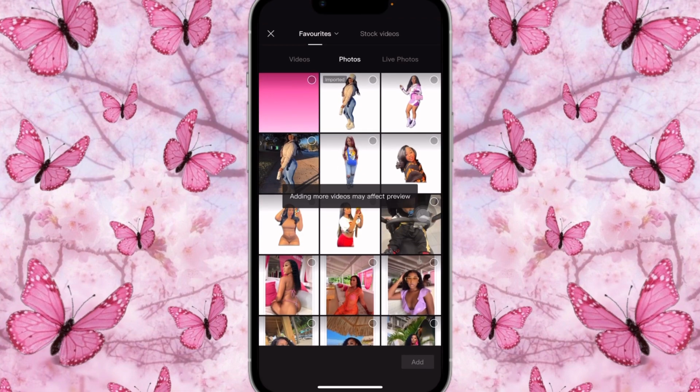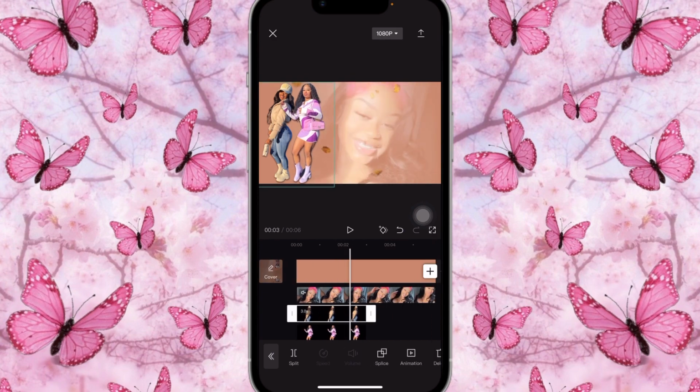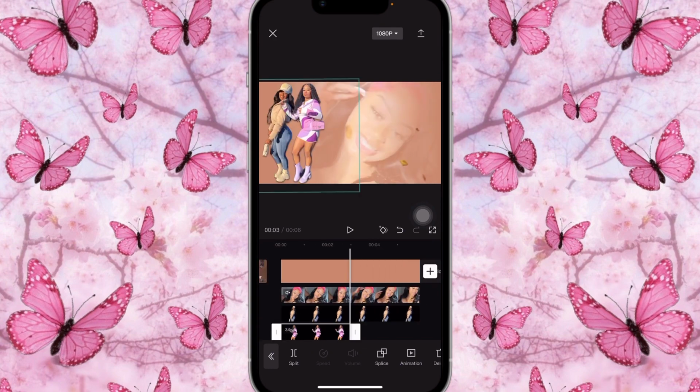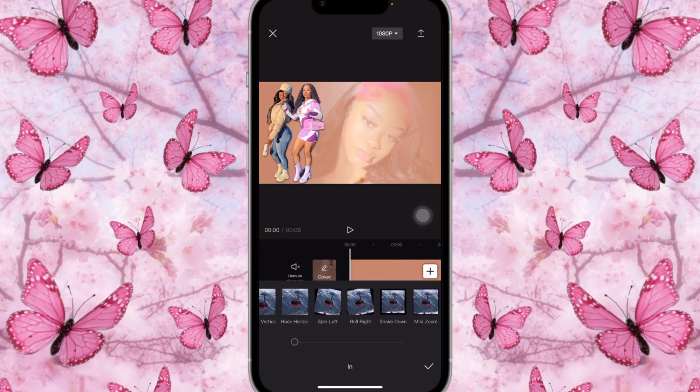Then I'm gonna add another one, which is this one. Open it up as well, bring it down a bit, open it up, and then you're gonna move all the way here like this. Great. Once that is done, you're gonna open it up all the way to the end for the both of them, and then you're gonna add animations to them directly, so like that we don't have to come back to that in animation, and you're gonna make them slide from opposite directions.